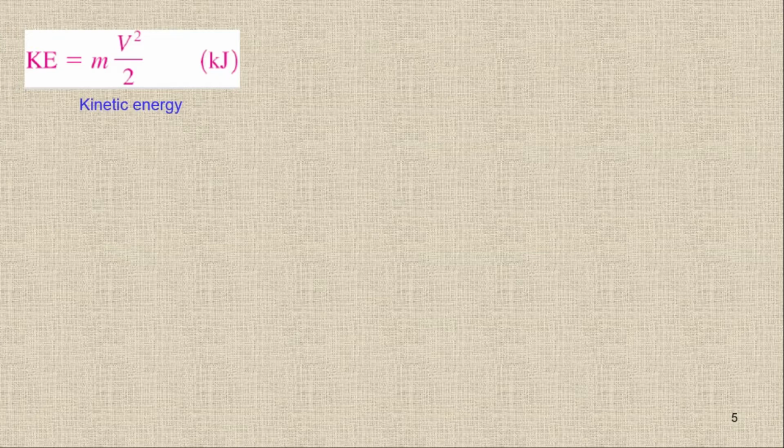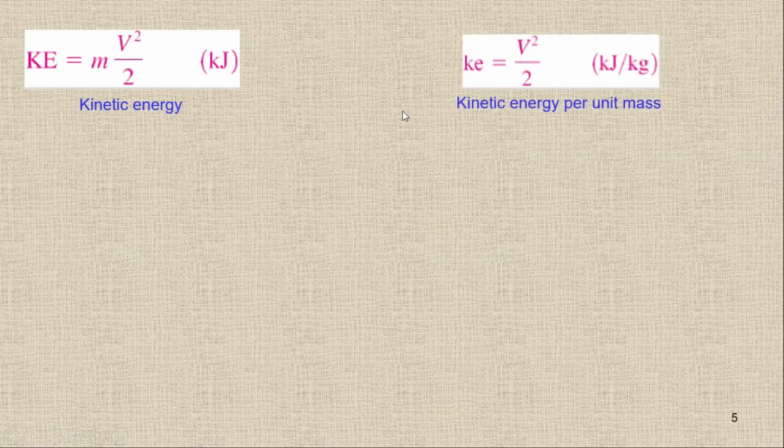But in most cases, we have to define specific kinetic energy. When we are talking about the specific, it means the energy is divided by mass. So if I divide this kinetic energy by mass on both sides, it will be v square upon 2, and there will be no mass. This is kinetic energy per unit mass, or specific kinetic energy.